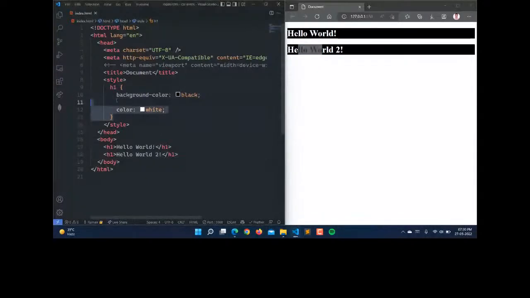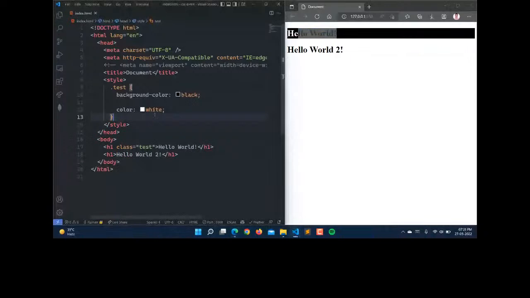If I specify a class here, let it be test class, and select this with only the class, then only the upper one will have the background color black and the color white.